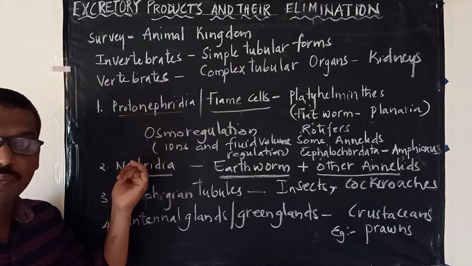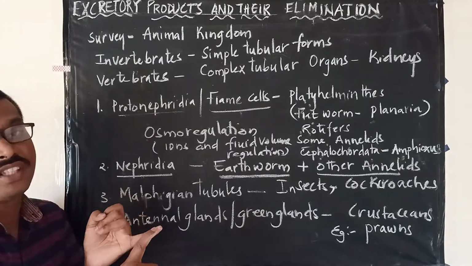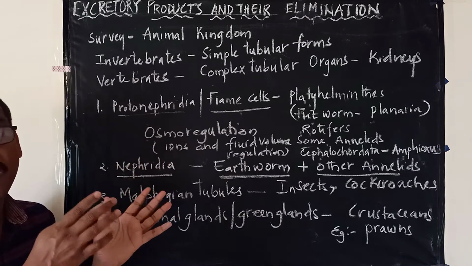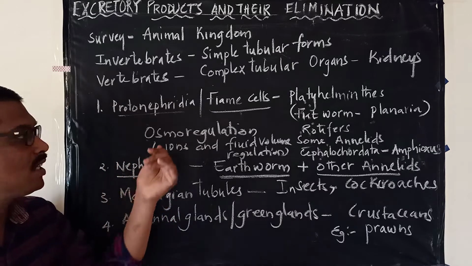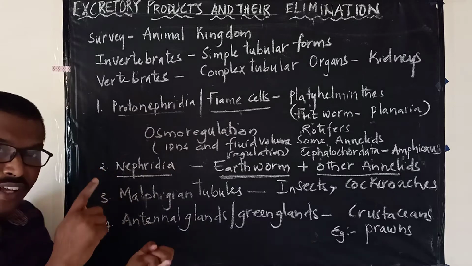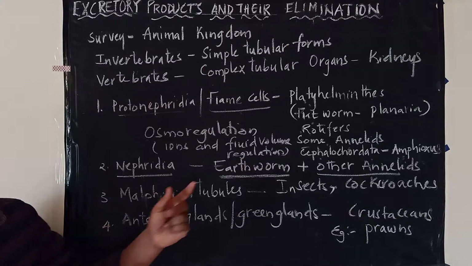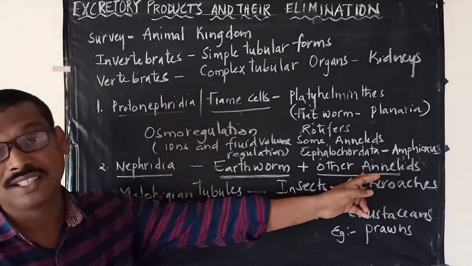These are also involved in removal of nitrogenous waste, as well as maintaining ionic and fluid volume regulation, that is osmoregulation. So nephridia help in removal of nitrogenous waste and osmoregulation, seen in the earthworm and other annelids.